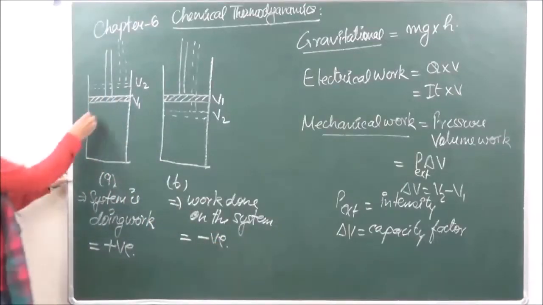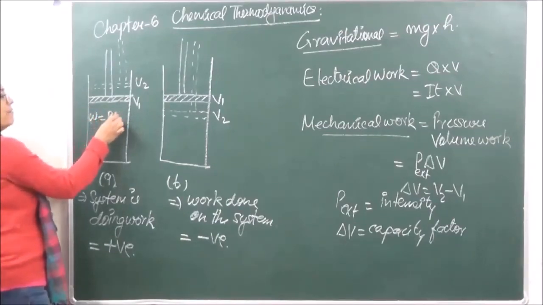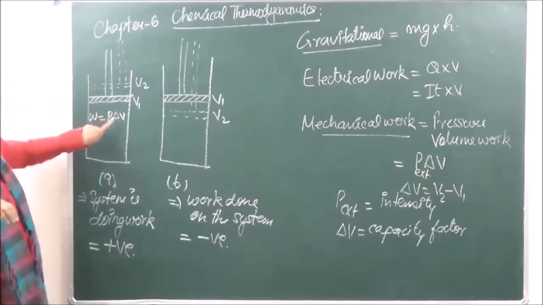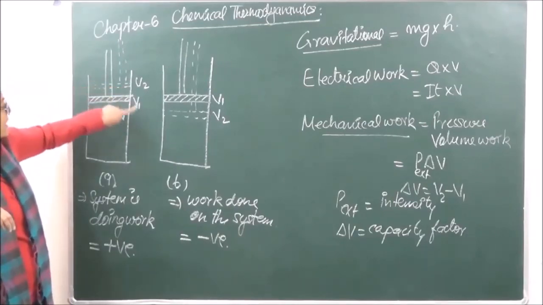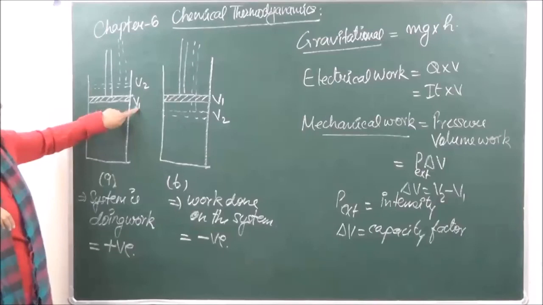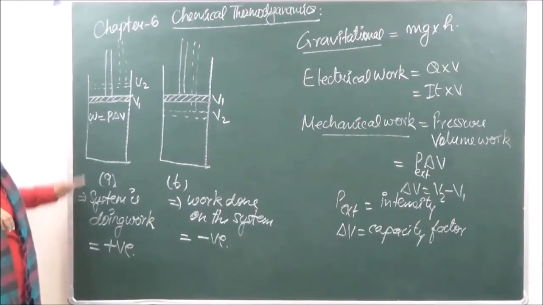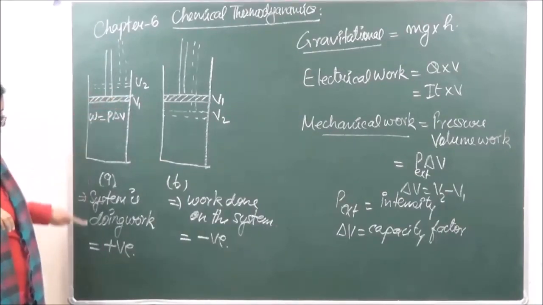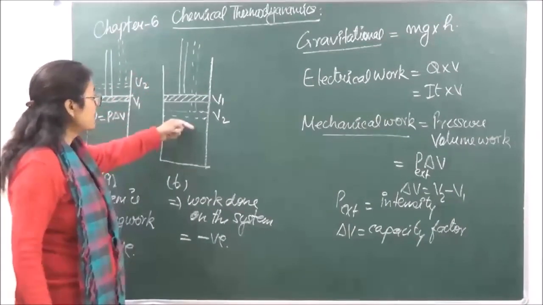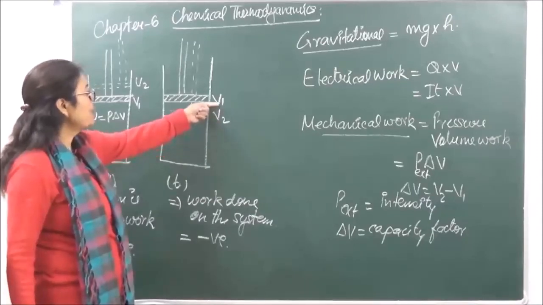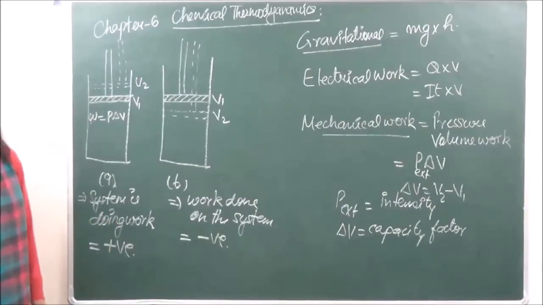Now how do we derive this? We have seen over here that W is equal to P delta V, where delta V is equal to V2 minus V1. Over here V2 is greater than V1. ठीक है, because V2 is greater than V1, work done will become positive. In this case, we are saying that work is done on the system, so V2 is going to be less than V1, therefore work done will become negative. ठीक है? Have you understood?